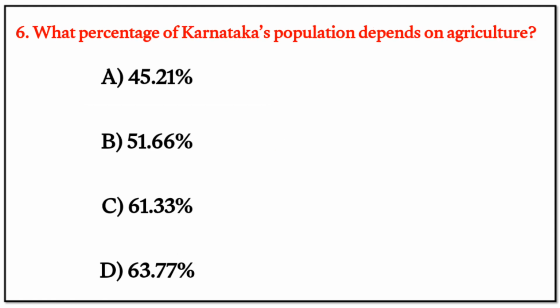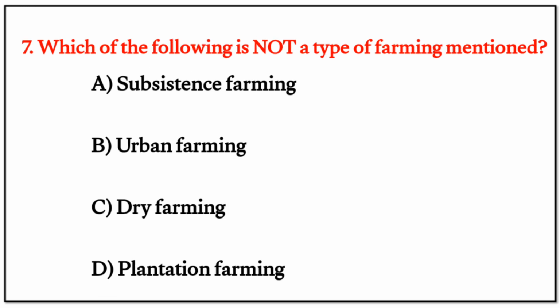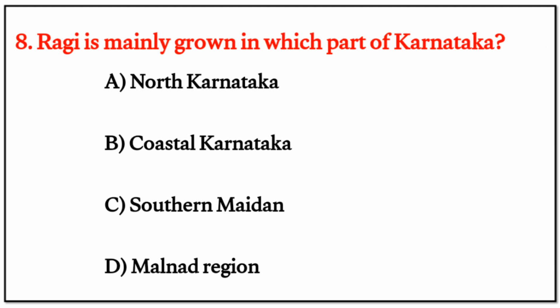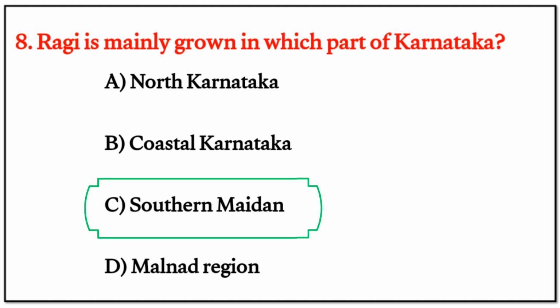Next, what percentage of Karnataka's population depends on agriculture? Options are A, B, C, and D. Our right option is the third one, 61.33%. Next, seventh. Which of the following is not a type of farming method mentioned? Options are here A, B, C, and D. Our right option is urban farming. Next, question 8. Ragi is mainly grown in which part of Karnataka? Options are A, B, C, and D. Our correct option, third one, Southern Maidan.